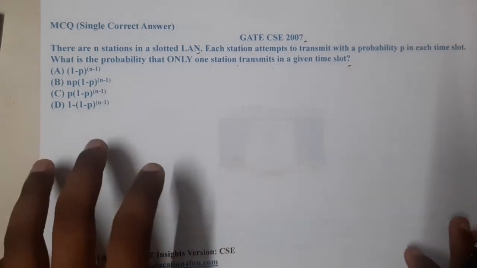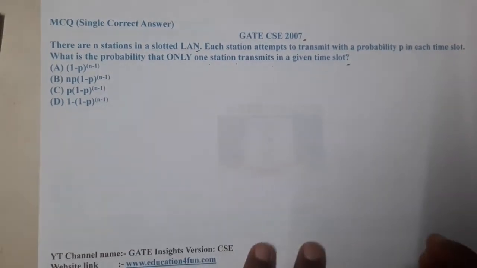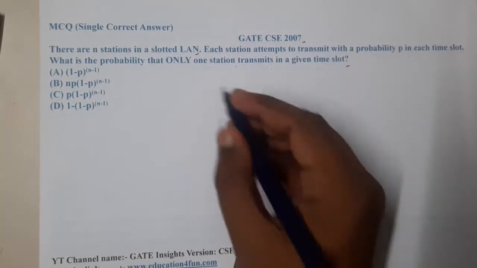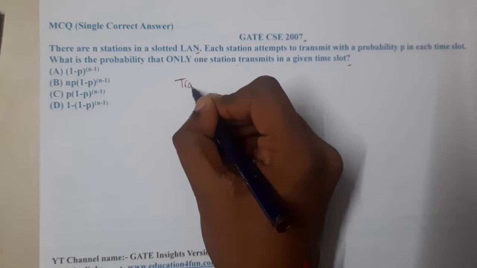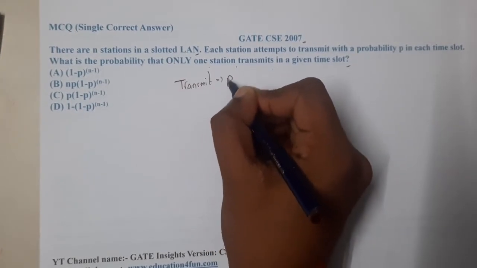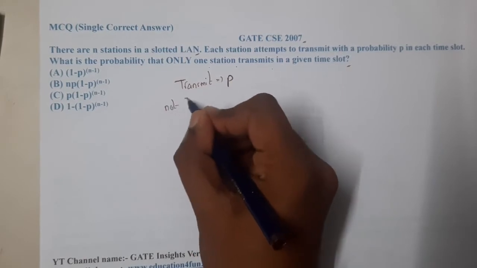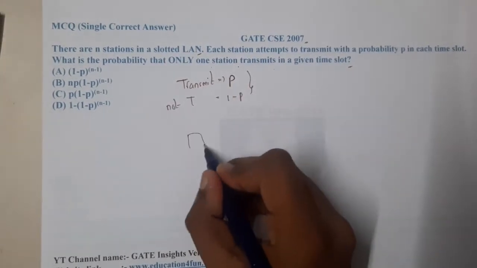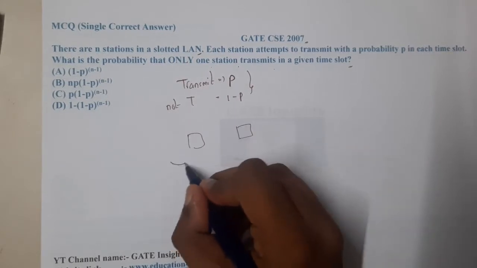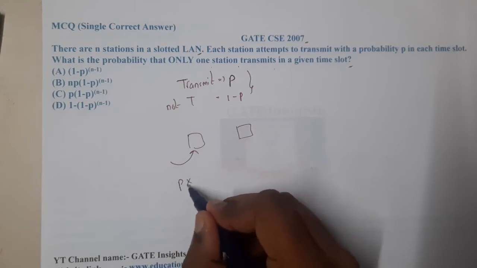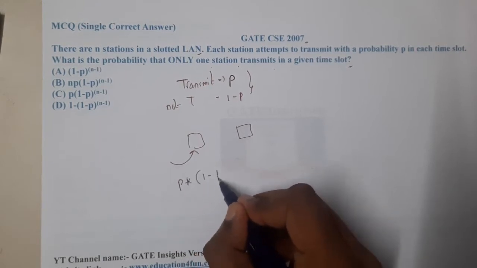The question which you should understand carefully is, each station attempts to transmit with a probability p. So what is the transmit probability? It is p. And what is the not-transmit probability? It is 1 minus p. If you recall, if you have two devices and you want to transmit from one device, it is nothing but p into 1 minus p.